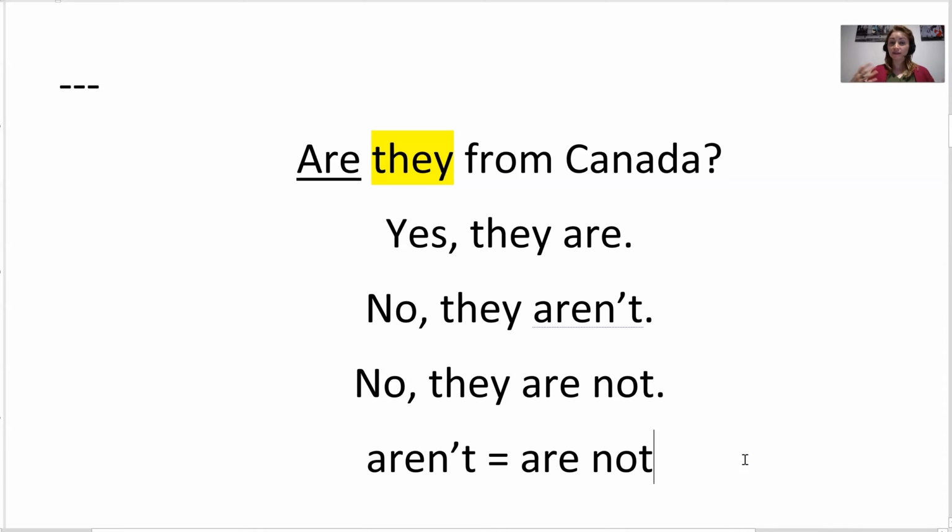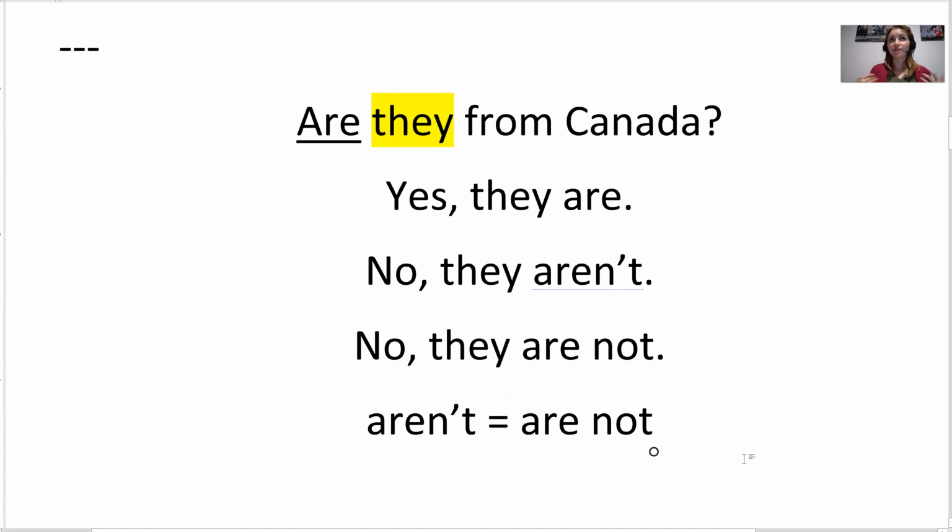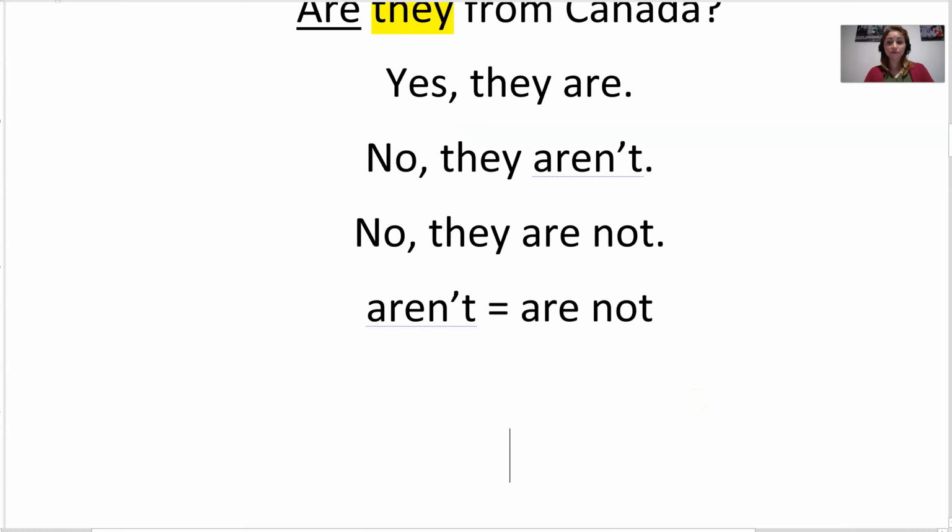Again, if you speak English, we speak very fast, so we say aren't. But if you like, your choice, no, they are not. Perfect. All right, and I'm going to show you one more thing when we make a question.